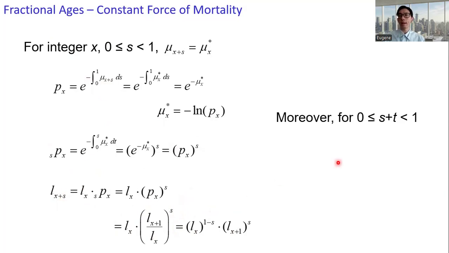Moreover, for s plus t between 0 and 1, and s and t both greater than 0, consider the survival probability sPx plus t. This is still between two integral ages, between ages x and x plus 1, because s plus t is less than 1. The force of mortality is a constant at mu x star. Therefore, sPx plus t equals e to the negative of the integral of mu x star dy, where y integrates from 0 to s.